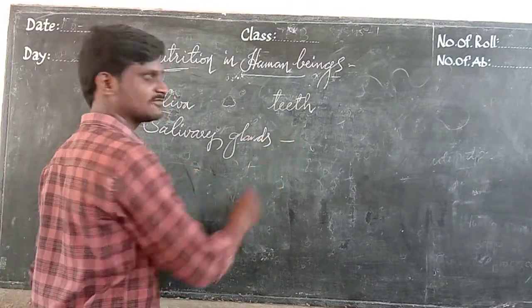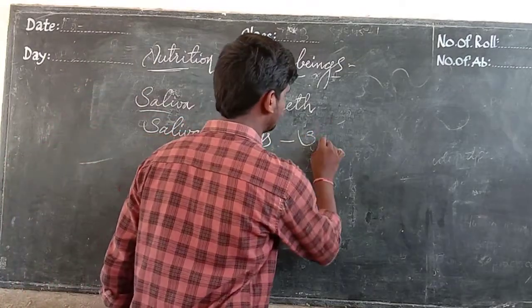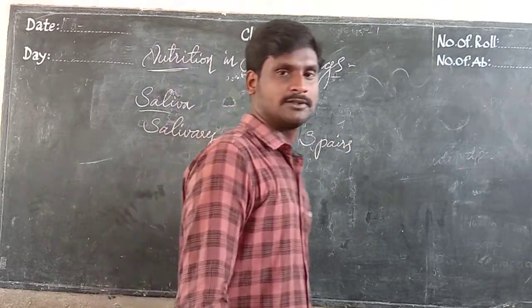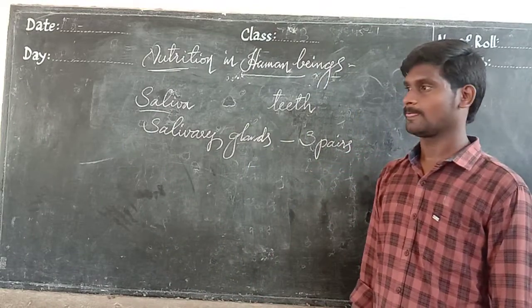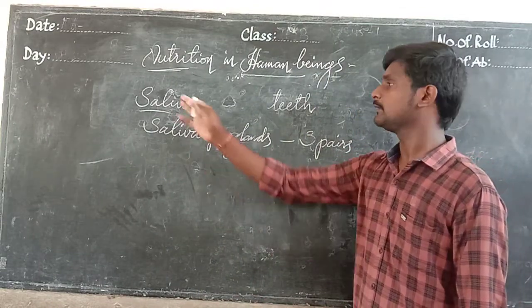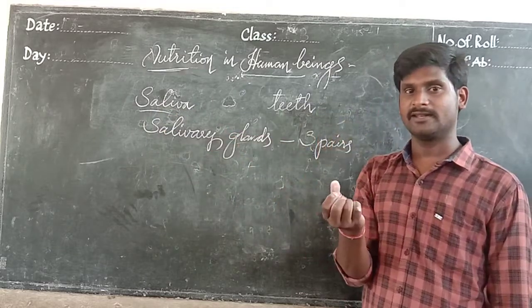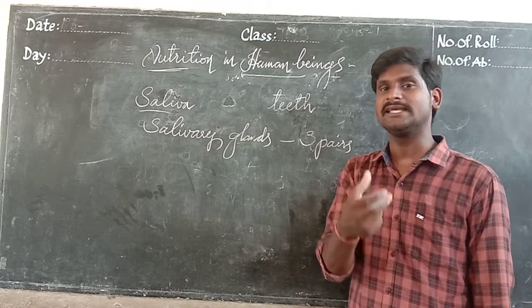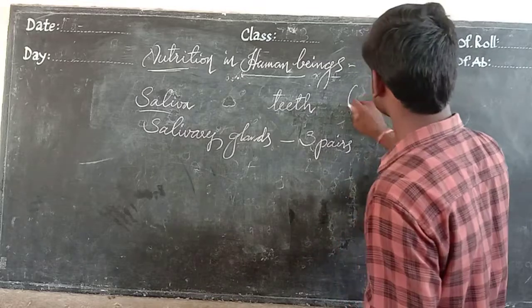Saliva is secretion from the salivary glands. In our mouth, we have 3 pairs of salivary glands. I already told you, saliva is a liquid material, like a jelly, that helps move the food easily through the food pipe, or esophagus.